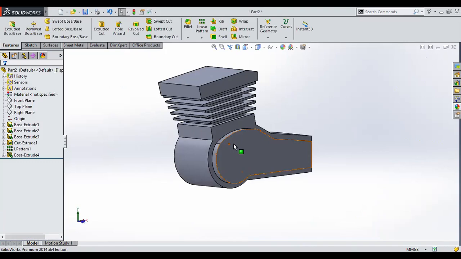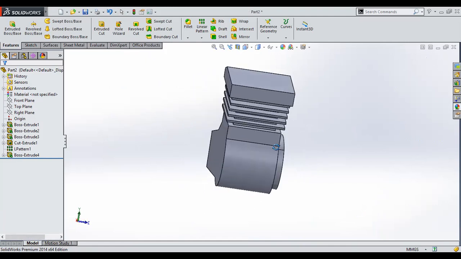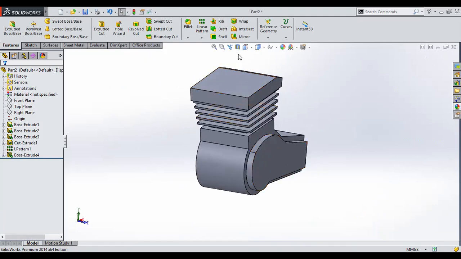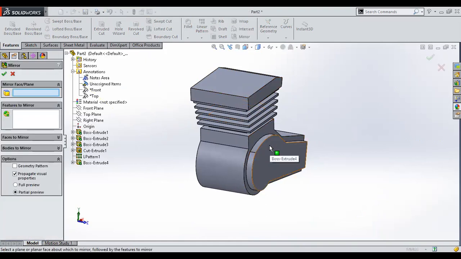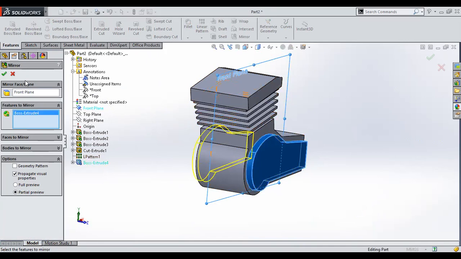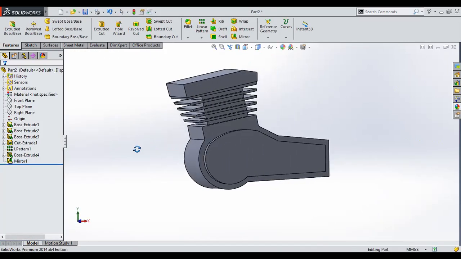For further geometry, you can create a stepping profile to add more and more detailing to your geometry. And to obtain this side also, you can just go with the mirror command. There is a mirror command by which you can repeat the geometry on the other side. This is the advantage that you get when you go with the mid plane extrude. I'll be getting my plane at the mid, and just select the extrude and press play. This is how you can obtain the geometry on the other side also.